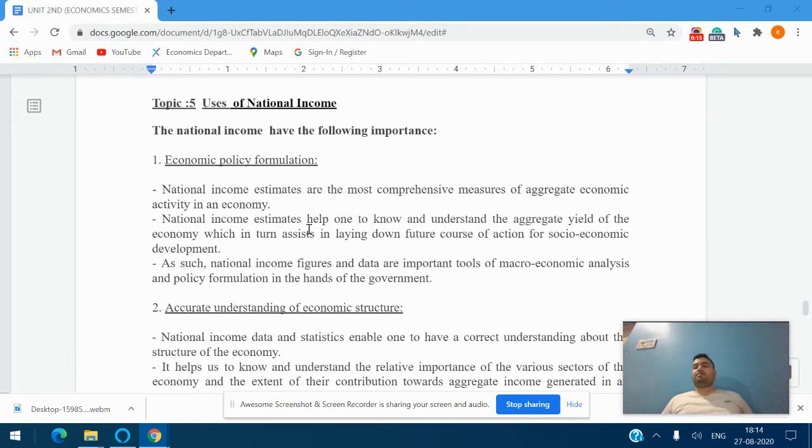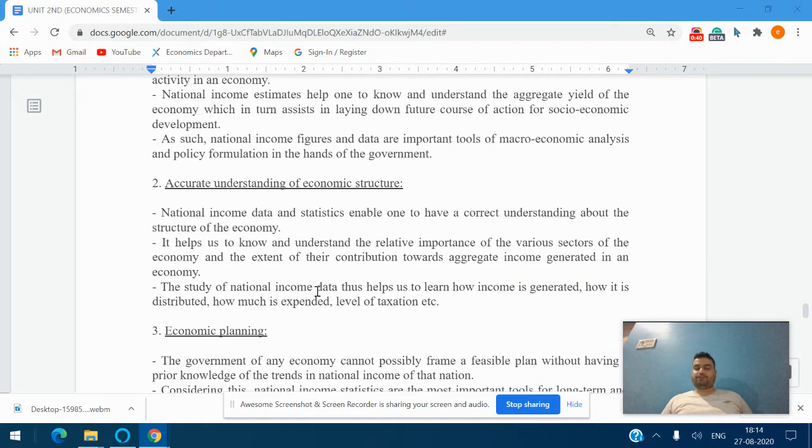National income estimates are the most comprehensive measures of aggregate income activity in an economy. National income estimates help one to know and understand the aggregate yield of the economy, which in turn assists in laying down the future course of action for socio-economic development. As such, national income figures and data are important tools of macroeconomic analysis and policy formulation in the hands of the government.